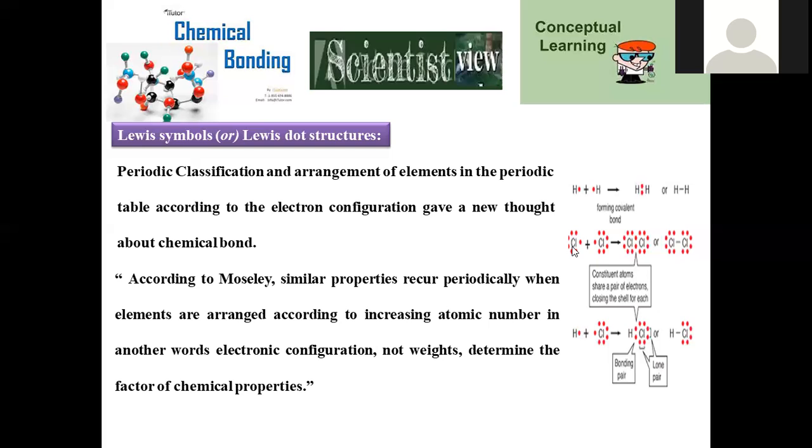Chlorine is associated with 1s2, 2s2, 2p6, 3s2, 3p5 configuration. 3s2 and 3p5 will become its valency shell configuration, so 5 p electrons plus 2 s electrons, total 7 electrons present in its valency shell, and all are represented with dots in this Lewis description. Right, that's the reason why they get combined and there is mutual sharing and formation of a bond is possible. This is a kind of Lewis symbol representation.